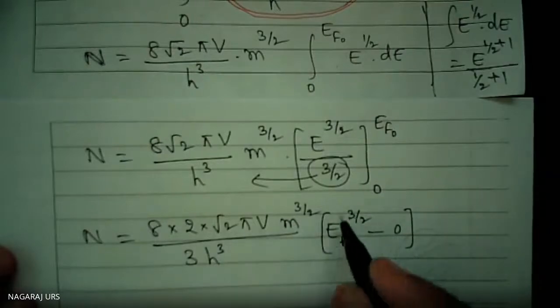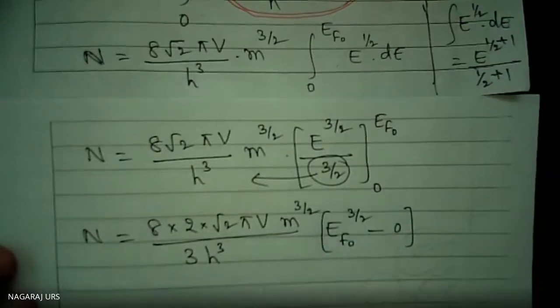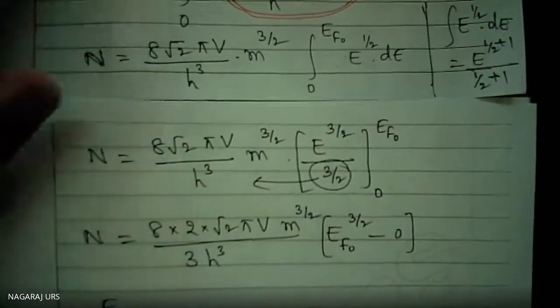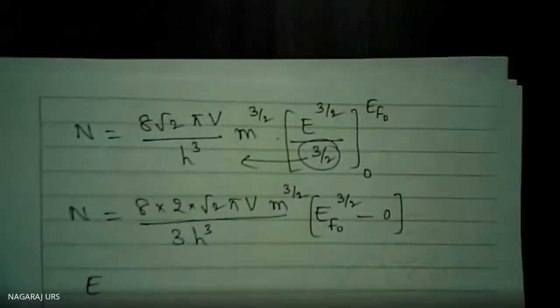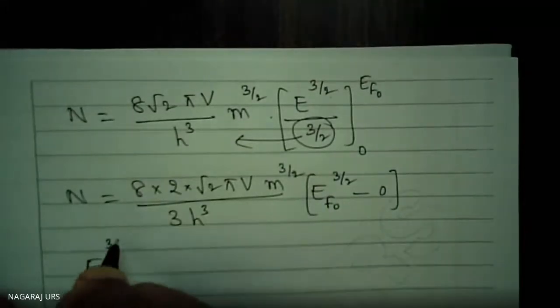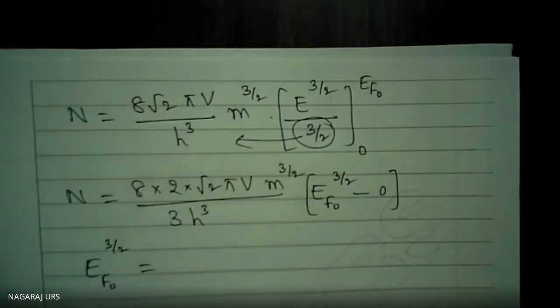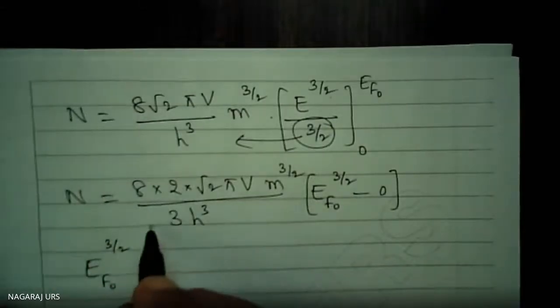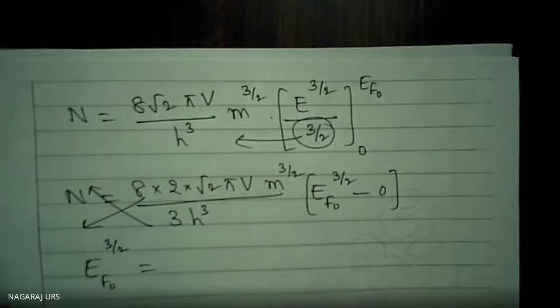But I am supposed to calculate EF naught. Therefore, EF naught raised to the power 3 by 2 is equal to how much? Using this, by cross multiplication, this goes here and this comes here.